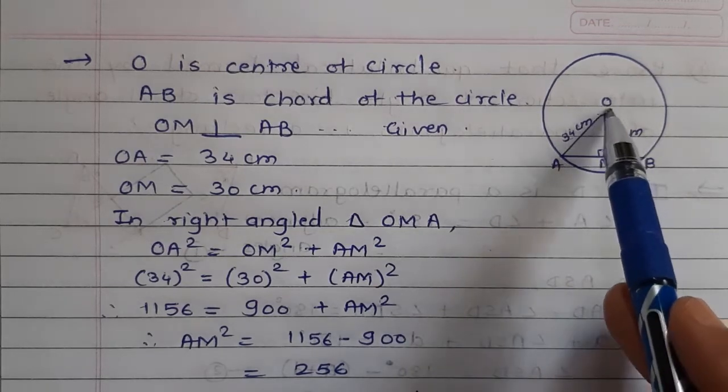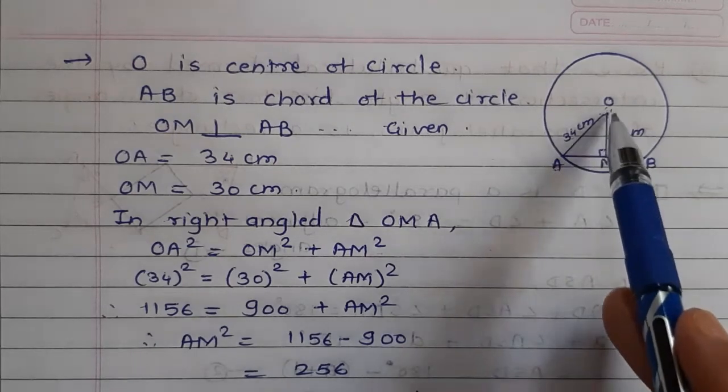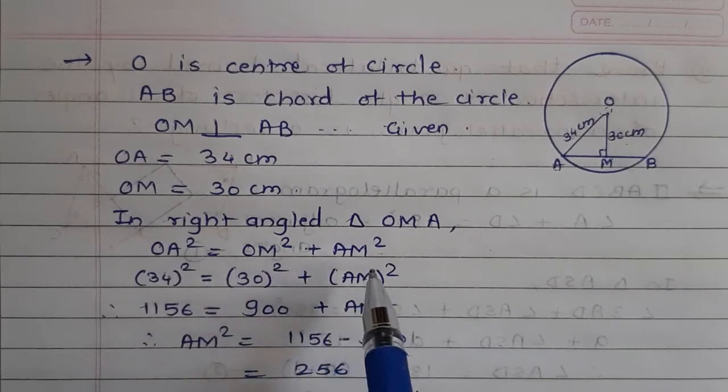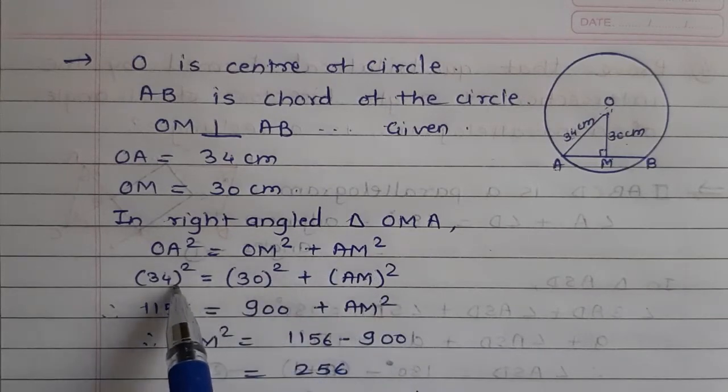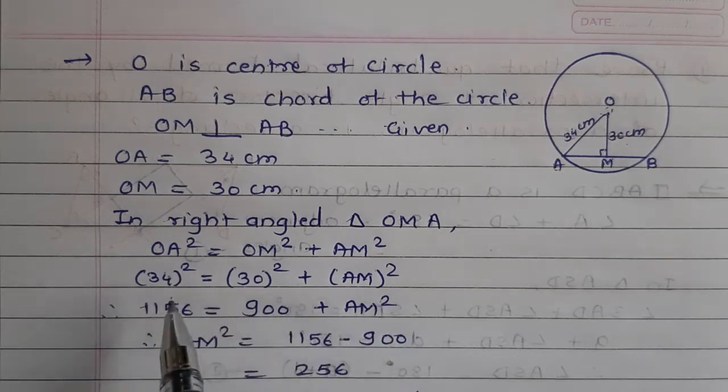Now in right angle triangle OMA, by using the Pythagoras theorem, OA square equals OM square plus AM square. OA is given 34, OM is given 30. So here we can write 34 square equals 30 square plus AM square. 34 square is 1156 equals 900 plus AM square. Therefore AM square equals 1156 minus 900. So we get the answer 256.